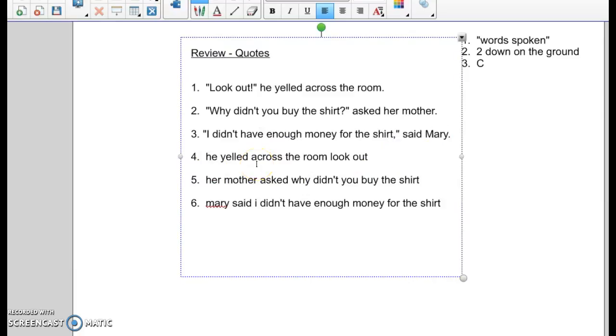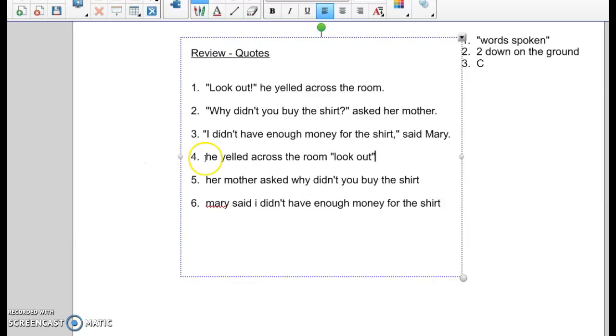All right, next one, number four. He yelled across the room, look out. What was spoken? Did he walk in and go, "Across the room, look out"? No. He yelled, "Look out." That's what he actually said out loud. Two down on the ground. He yelled, so we need an exclamation point somewhere.